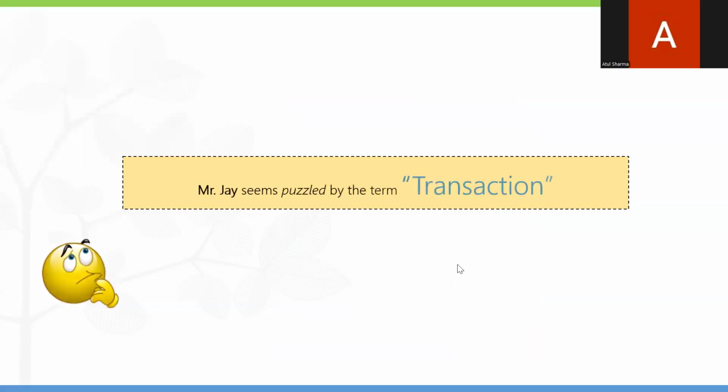Now, let's understand the transactions. Mr. Jai asked, what is the meaning of a transaction? Transaction is very simple. Let us explain some of the transactions. Owner investment is the capital. We are recording the capital transaction: the owner brought this much capital for this particular company.